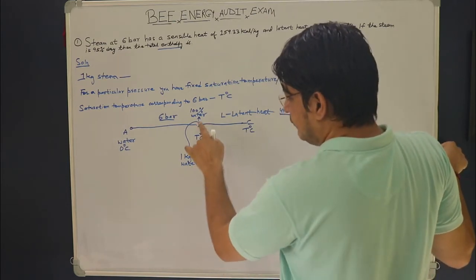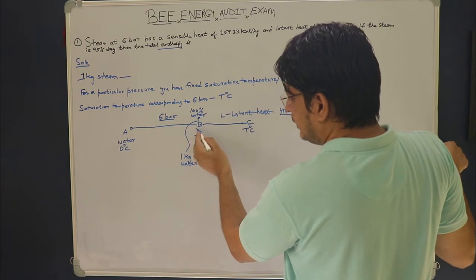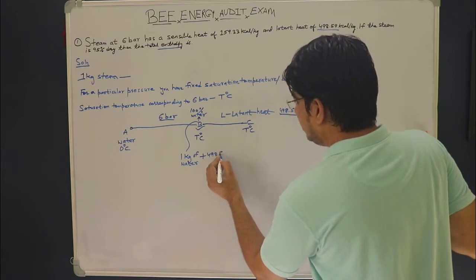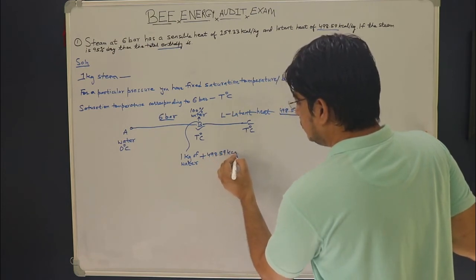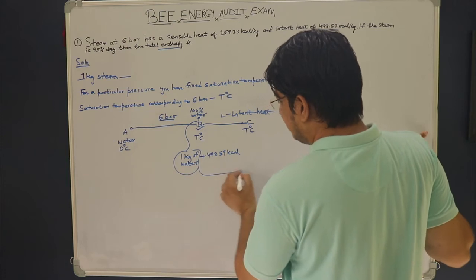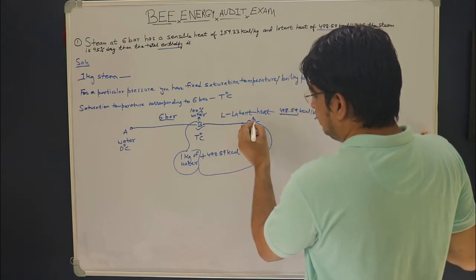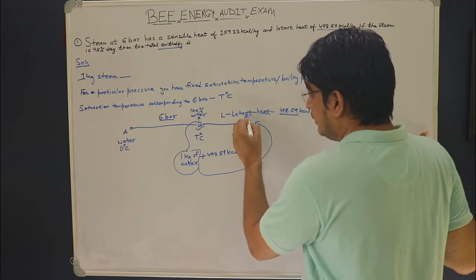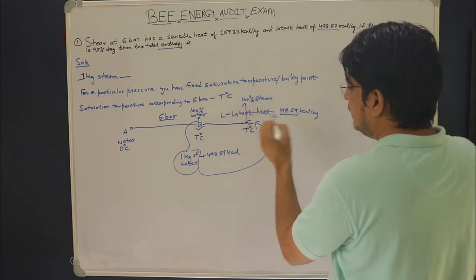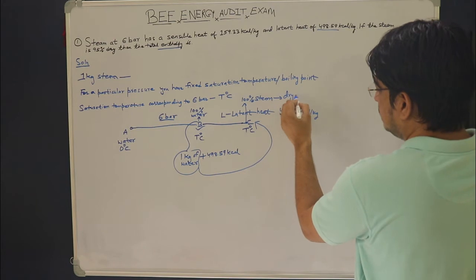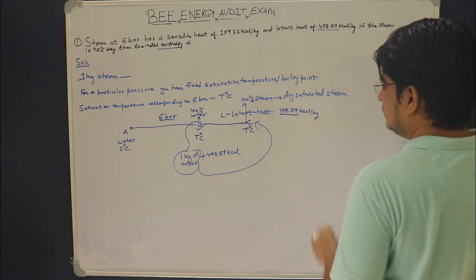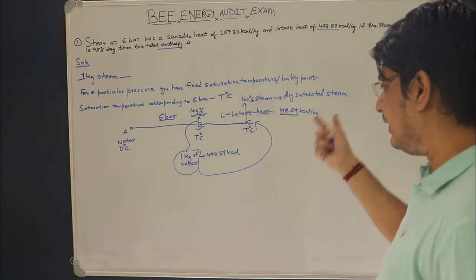Suppose in 1 kg of water at saturation temperature, or at point B, you add 498.59 kilocalorie of heat energy, what will happen? This 1 kg of water will completely change into steam and you will reach point C where you will be having 100% steam, and this is called dry saturated steam, because you are having no moisture at all at point C.